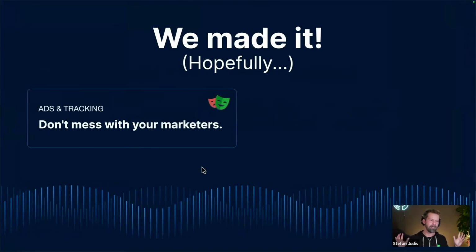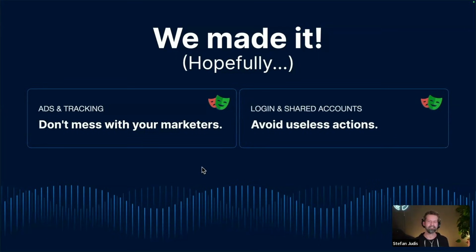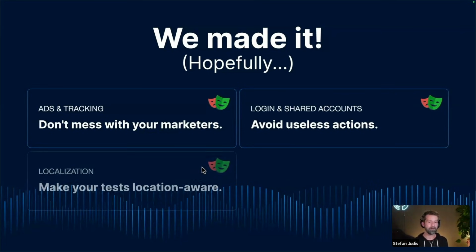What we now did is we implemented environment-based request blocking so that we will not mess with our production side, right? When we bring the good bots and let them test production, we have to take care of that. We implemented shared logins and accounts so that our Playwright monitoring will be faster and quicker so that we can receive alerts as quickly as possible. And I cannot stress that enough, timely alerts are very, very important. We made our tests location aware so that we can check if geotagging and geolocation evaluation from the application works. It works for Ireland, United States, and Australia.